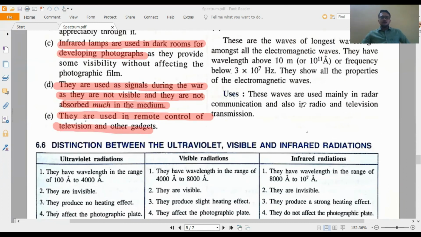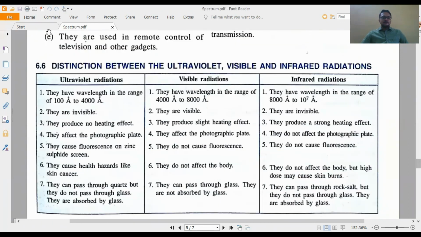So these all are the properties, detection, and wavelength range, and then the sources of these two kinds of radiations, ultraviolet radiation and infrared radiation. All the things you have to read very nicely. Now come to the table. In that table everything is written in a proper way, but I will suggest you read from the main part, every sentence.